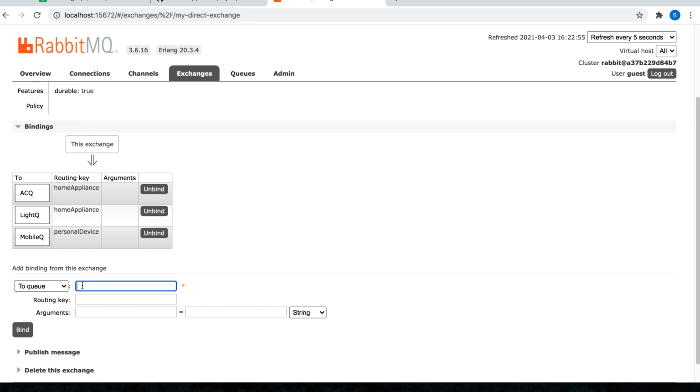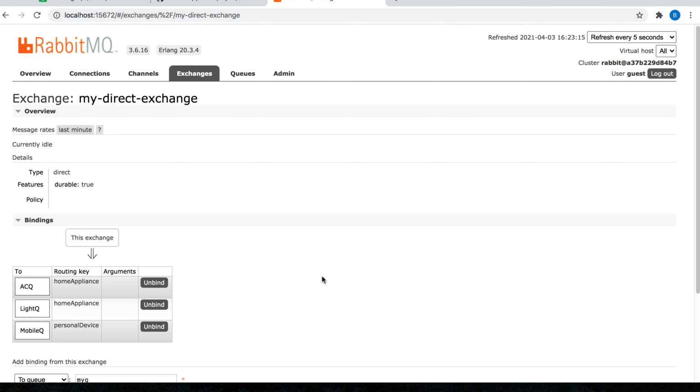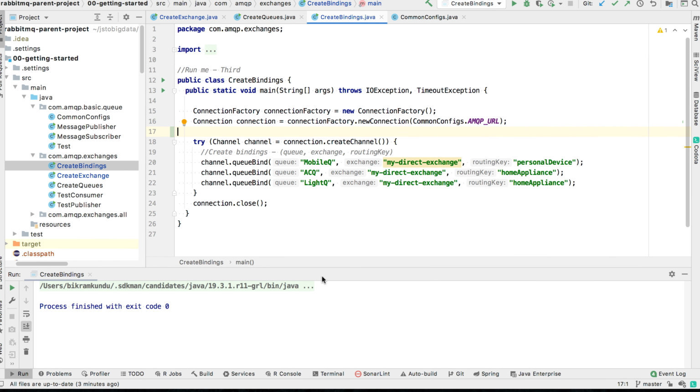You can also manually create binding from the management UI by specifying the details here. You need to specify the queue name, let's say my queue, and the routing key, and click on the bind. That will be an additional binding. Since I do not have any queue as my queue, it is giving me an error. So hope this is very clear to you how to create binding.